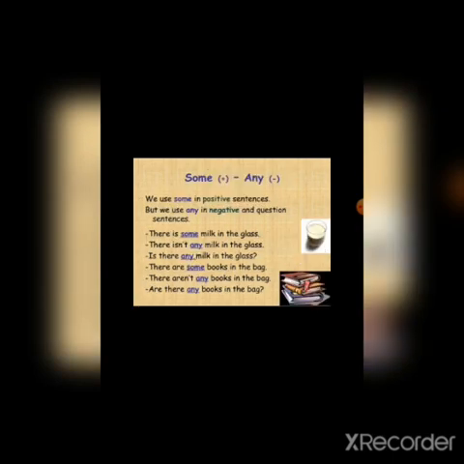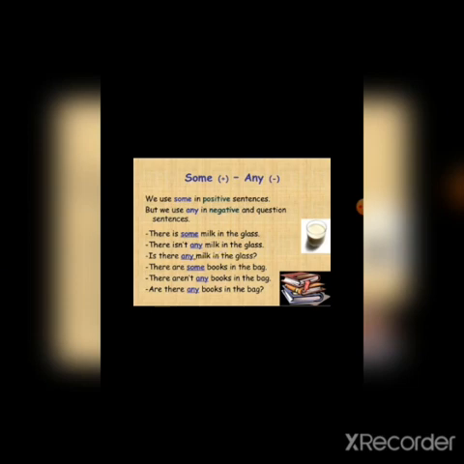So here also some more examples with a few. So here you can see some and any. Some means it has something, any means it doesn't have anything, to say negatively. For example, there is some milk in the glass. There isn't any milk in the glass.